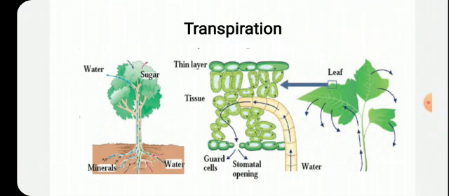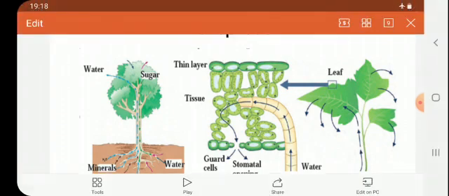So what happens when the water evaporates from there? At that time these guard cells become smaller and thus water gets evaporated. See here in the picture, when extra water is formed during photosynthesis, that water is coming out and moving through the stomatal opening, and these guard cells become smaller inside.